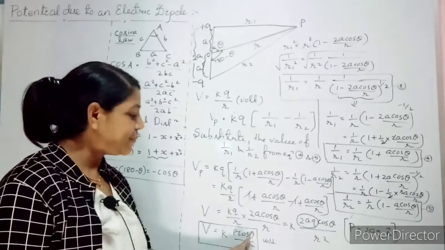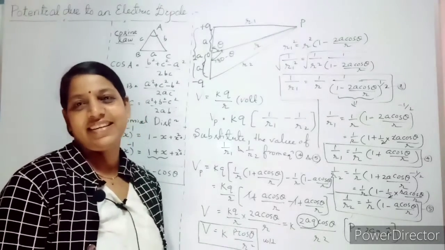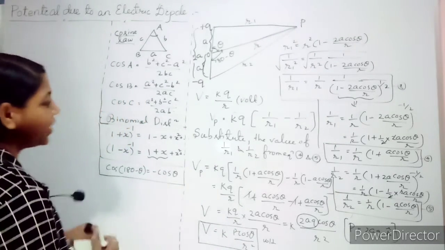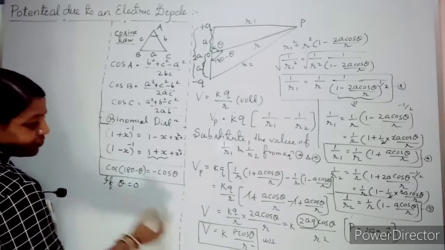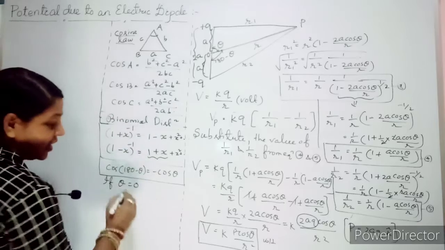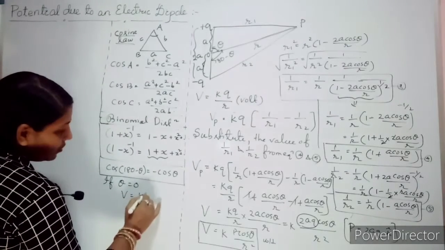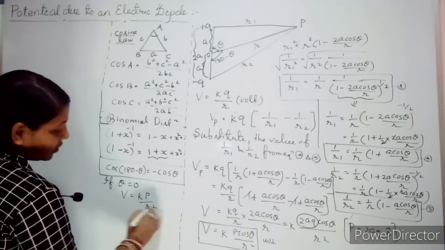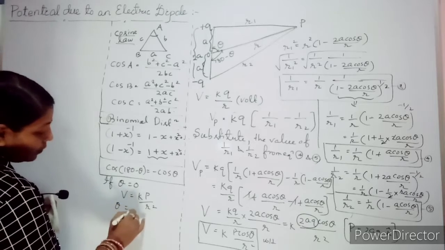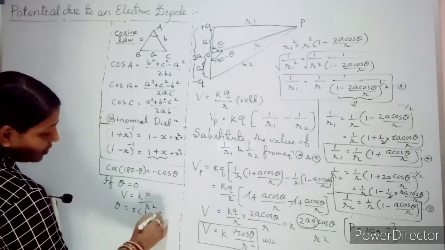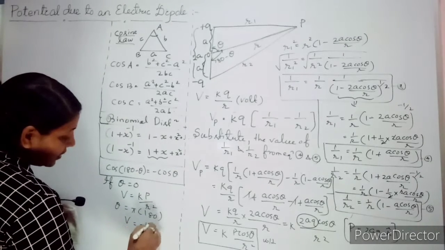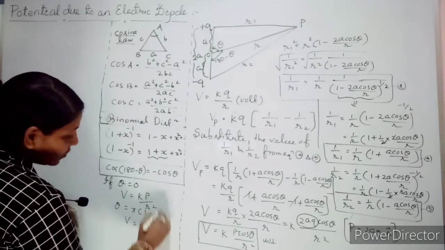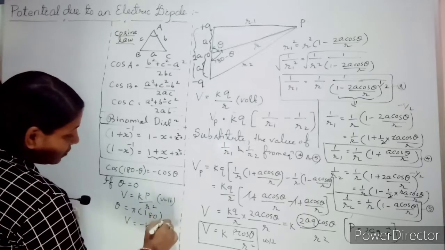Now come to next, it is depending on the factor theta. So what are the two conditions that arise? One is if your theta equal to 0. So what is cos 0? 1. So now my potential equals kp by r square. If my theta equal to pi, that is 180 degrees, cos 180 degrees is minus 1. What is my potential? Minus kp by r square. This much of volt.